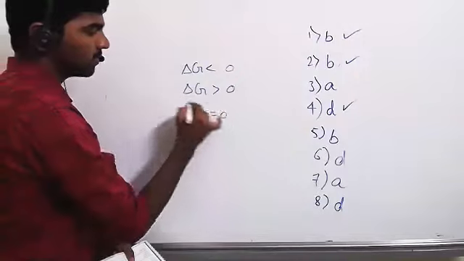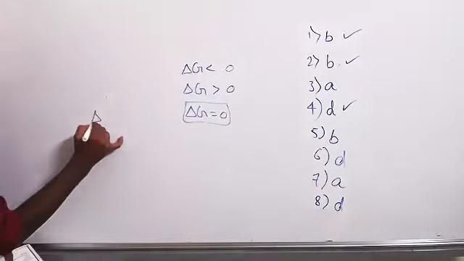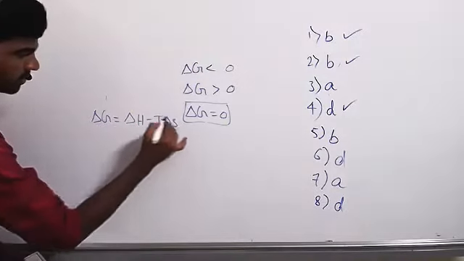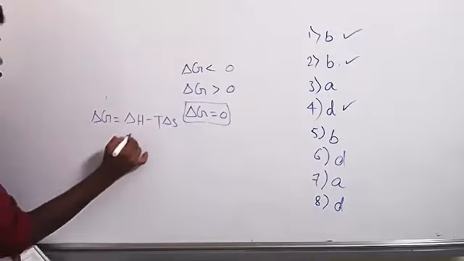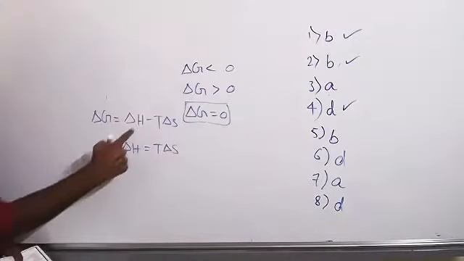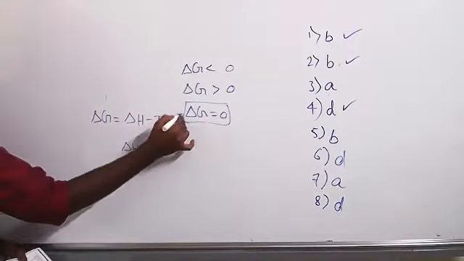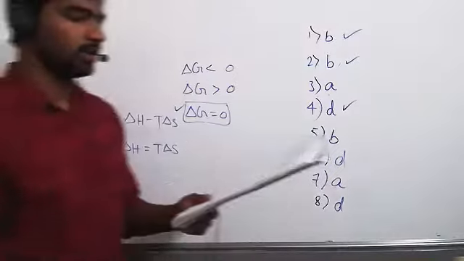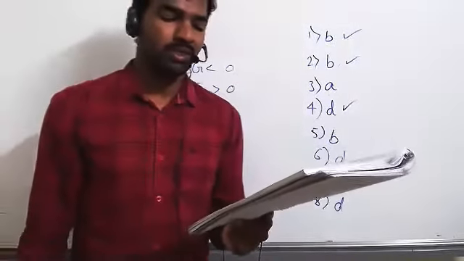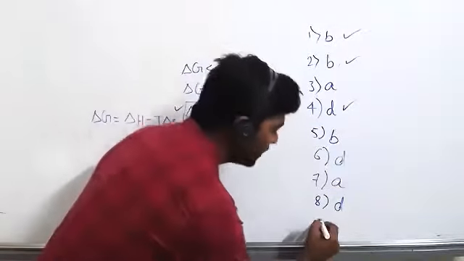If delta G is equal to 0, that is equilibrium. This is only possible since delta G is equal to delta H minus T delta S. Suppose delta H is equal to T delta S. Then this minus this is 0. So you get delta G equal to 0, equilibrium. So for the ninth one, B is correct.